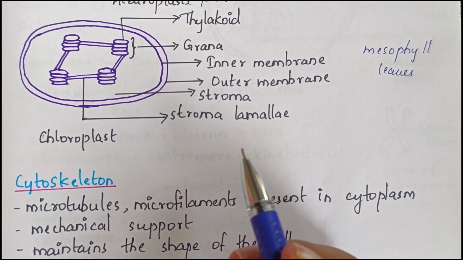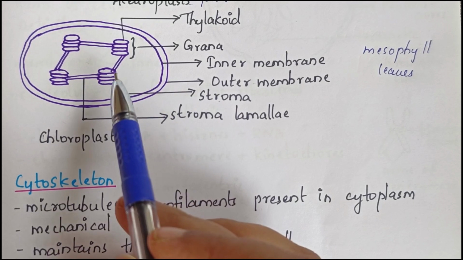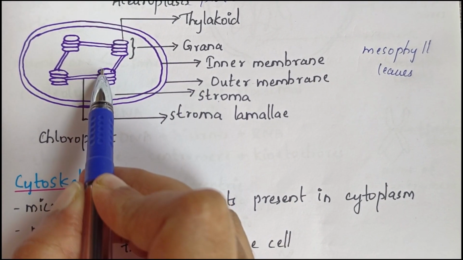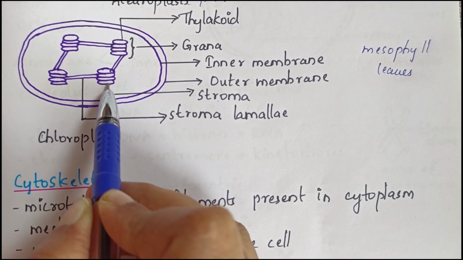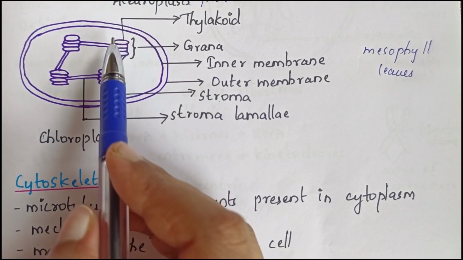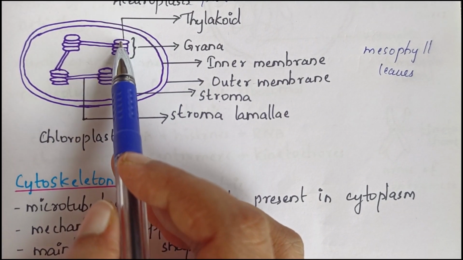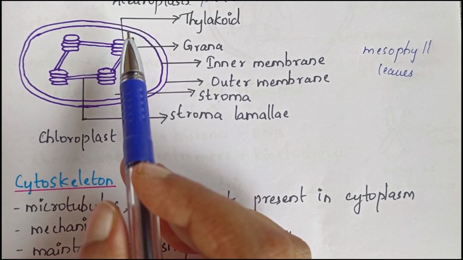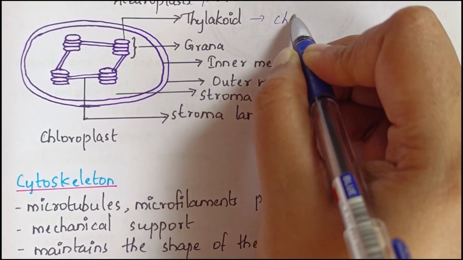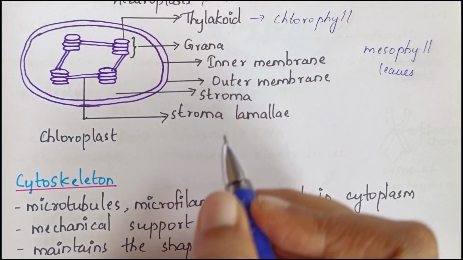Stroma contains a number of organized flattened membranous sacs called thylakoids. These are various disc-shaped structures arranged in stacks, and each disc is known as a thylakoid. And chlorophyll pigments are actually present in the thylakoid. Next, stacks of thylakoids form a grana.